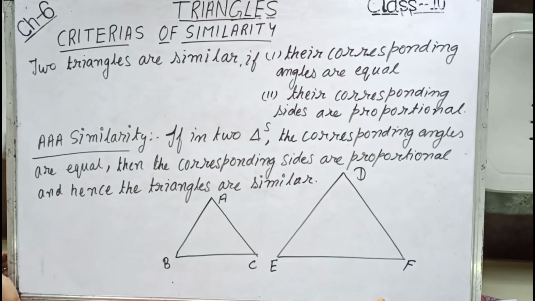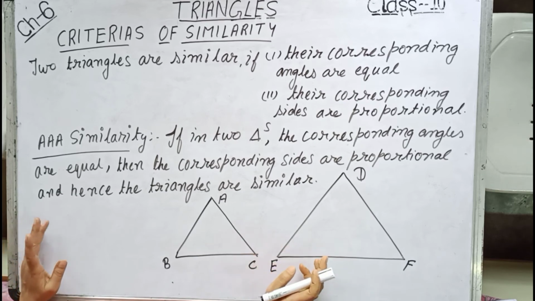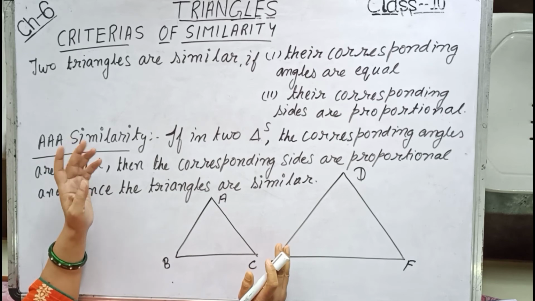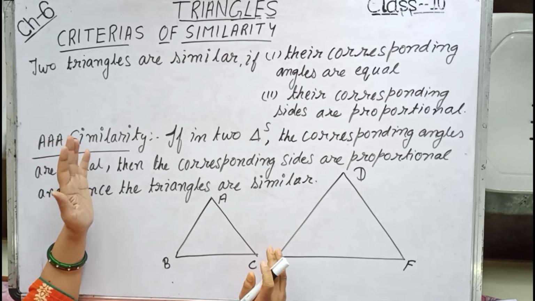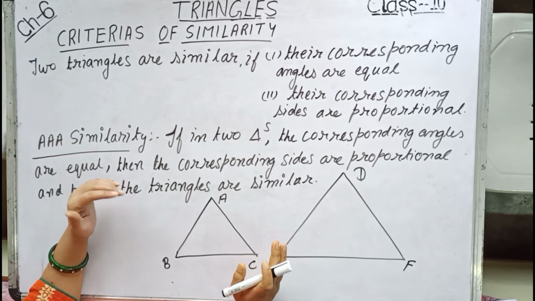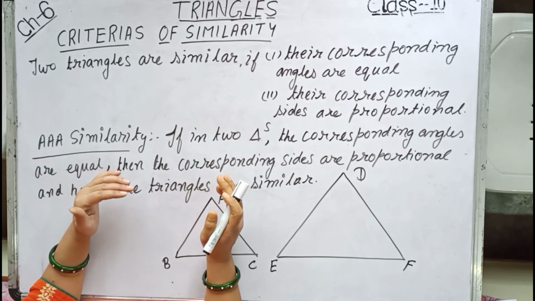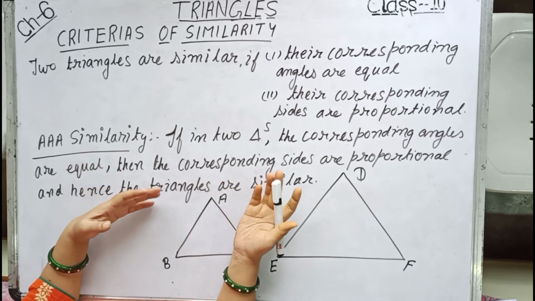Hello students. Today in triangles we will be doing criteria of similarity. Now there are three criteria of similarity: AAA, Triple S and SAS. Again I repeat, the proof of these three criteria of similarity is not there in the syllabus.